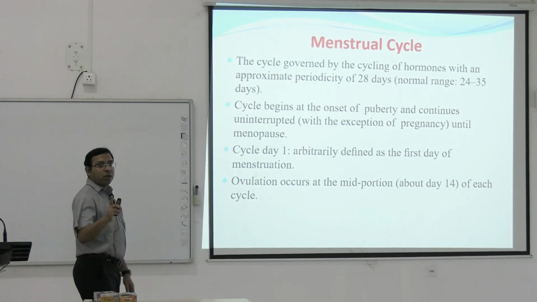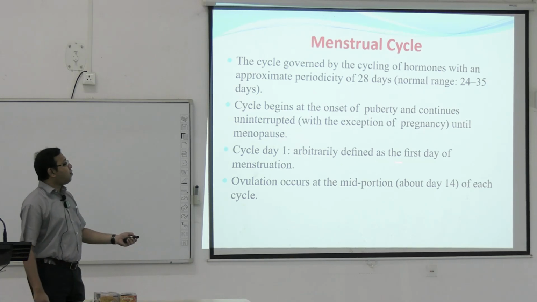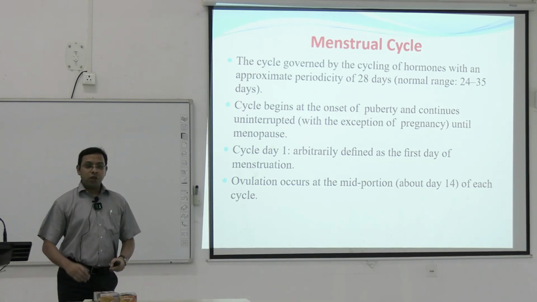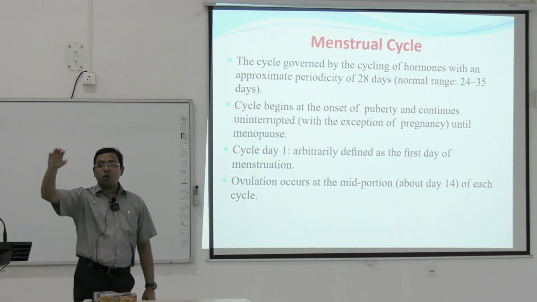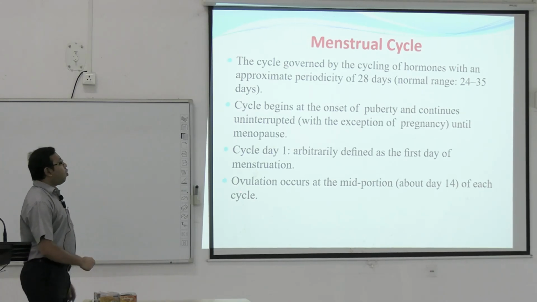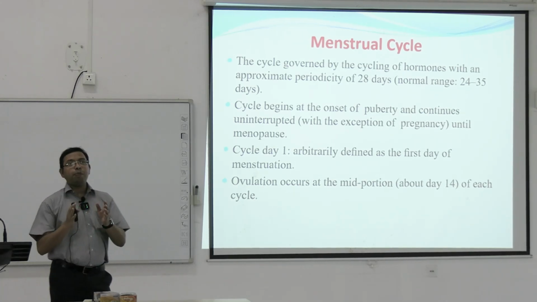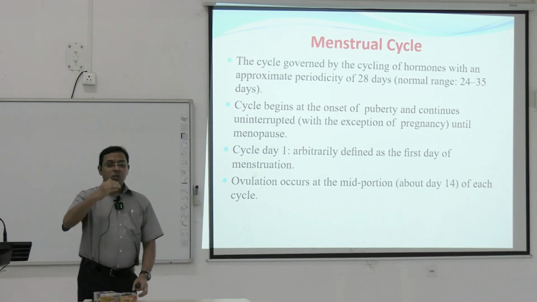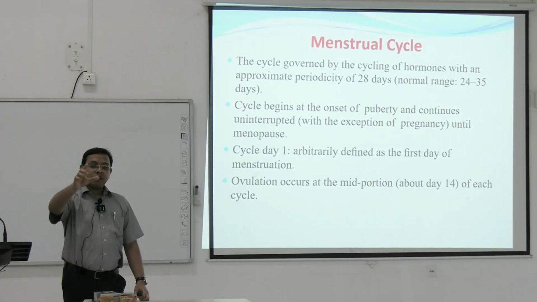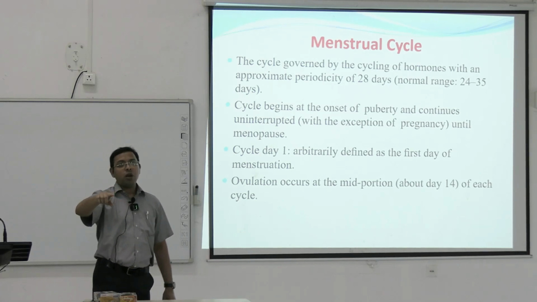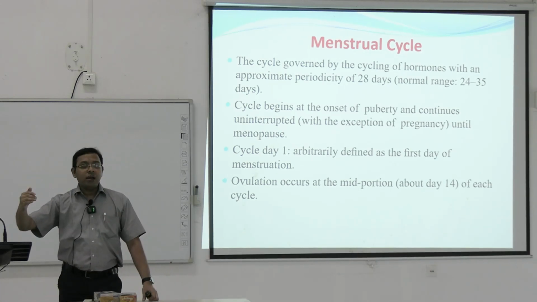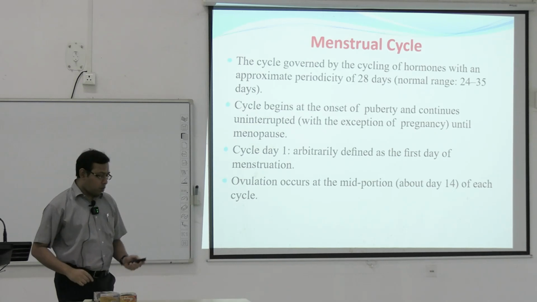Cycle day 1. What is the day 1 of the cycle? Arbitrarily defined as the first day of the menstruation. Usually the first day of the menstruation is the day 1, and accordingly we count. Okay. So ovulation occurs usually at the mid portion, that is day 14. After menstruation, the rest of the days up to day 14 is the follicular phase, where the estrogen is the predominant hormone, and from day 14 to 28, progesterone is the predominant hormone.